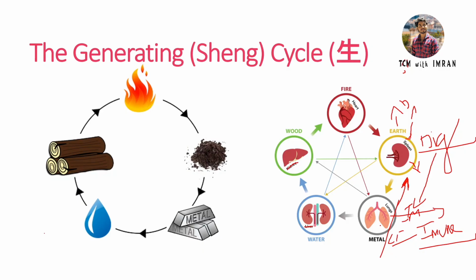That means he has an immune-related problem, or cold, congestion, or anything. So we have to tonify the spleen and the stomach and balance these two organs. That is how we can choose this mother point as a tonification.